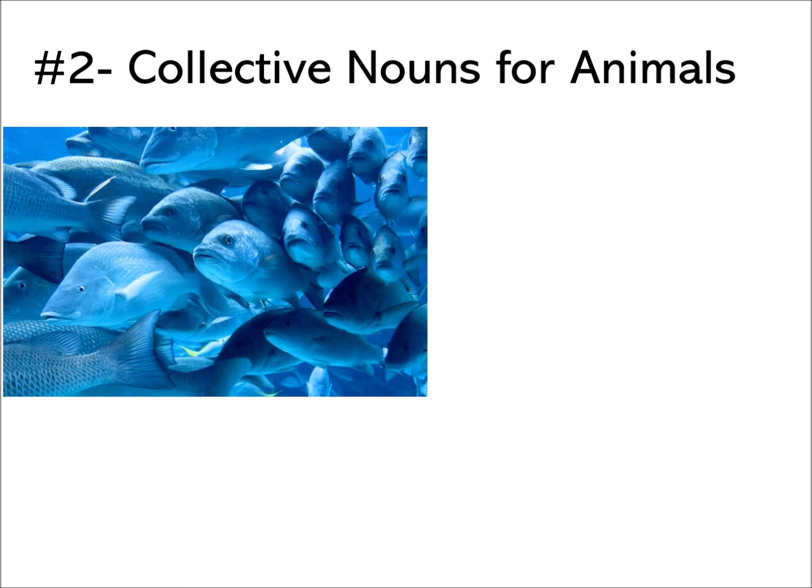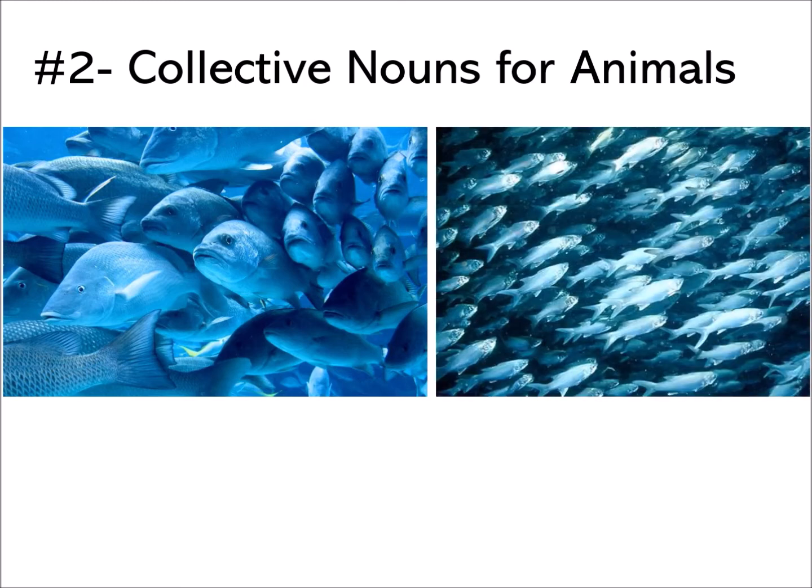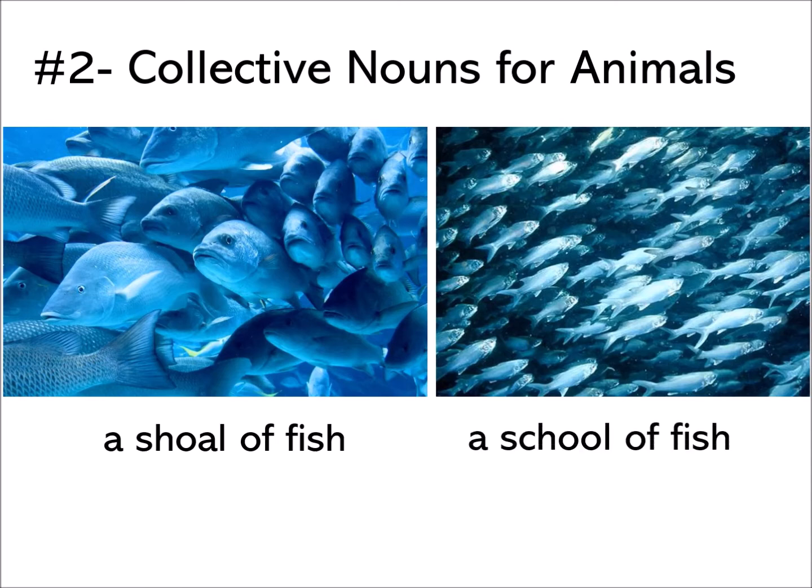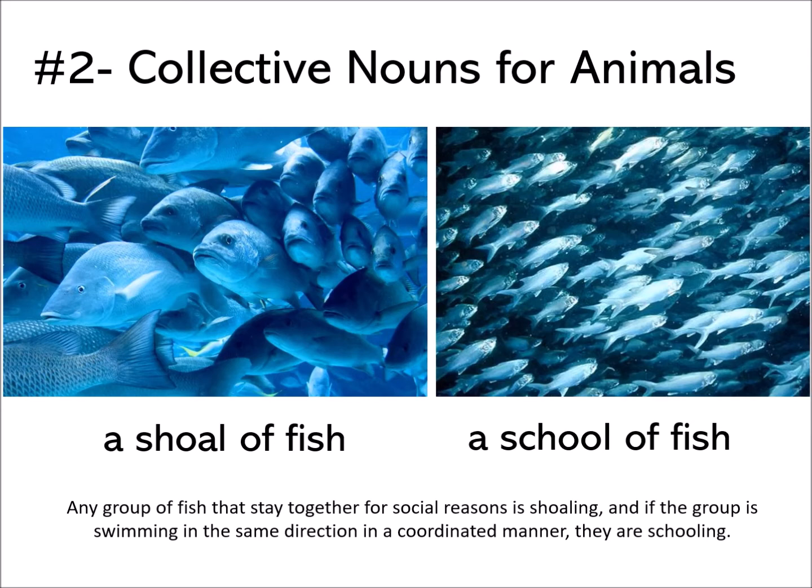They are fish. You can also say they are fishes, but now it is commonly called fish, without the es for plural. Many fish. So how to describe this group of fish? You can say a shoal of fish, and number two, a school of fish. What is the difference?